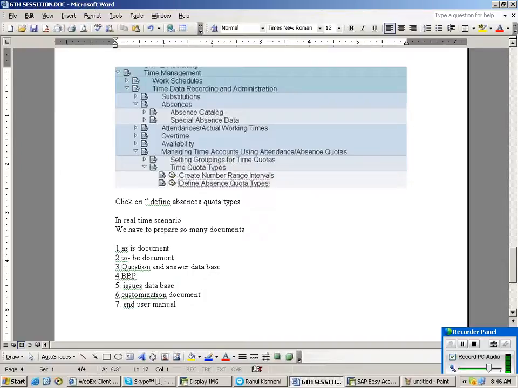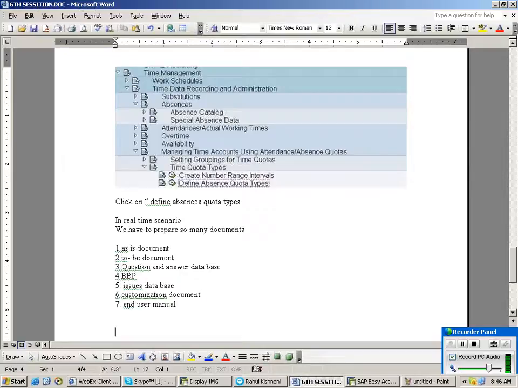Without any document, there will be no implementation. But who is going to do this? It is going to be done by the senior consultant, not the junior consultant. But if there is only one consultant who has to implement SAP HR, that we have to do. As-is document, to-be document, question and answer database, BBP, issues database, customization document, and user manual. Okay, customization document in the sense, what did you customize? With path and with table name, with screenshot you have to put it there.